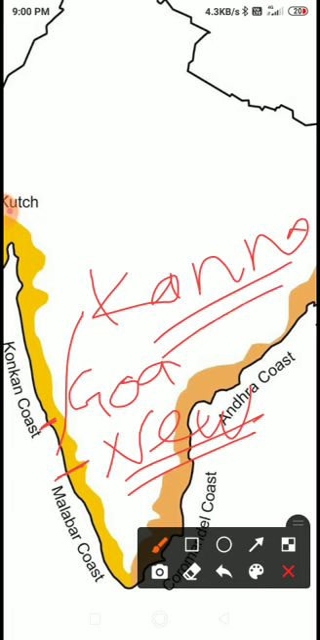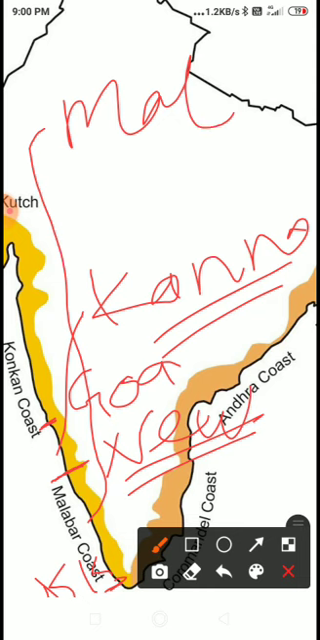Now, next, from New Mangalore to Kanyakumari, means from here to here, Kanyakumari. This is double K, Kanyakumari. Means from New Mangalore to Kanyakumari, this portion is called Malabar coast. It is called Malabar coast. So, dear students, this is the western coast of India.